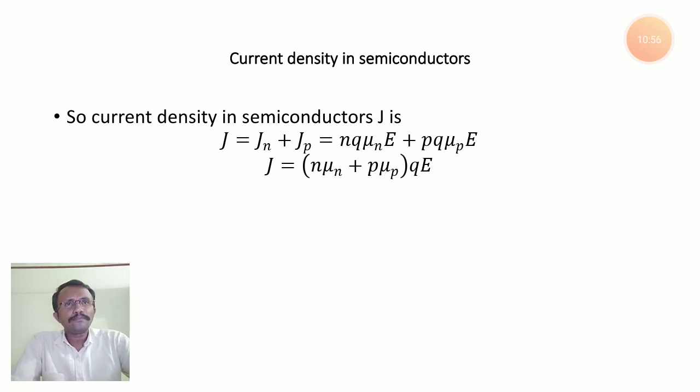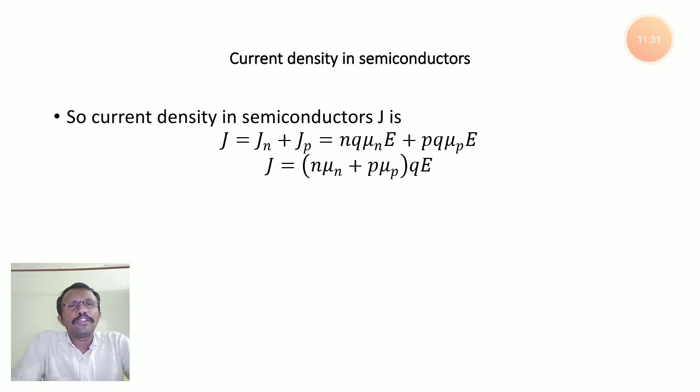Okay. So in this topic also you may get some simple problems based on calculating current density in semiconductors. How? In the problems related to current density, they'll give hole concentration, they'll give electron concentration, they will also give mobility of electrons and mobility of holes, and also they'll give some electric field applied on the semiconductor, and they may ask you to find out the current density of the semiconductor.